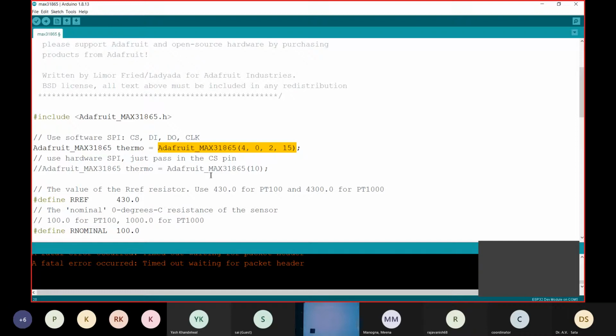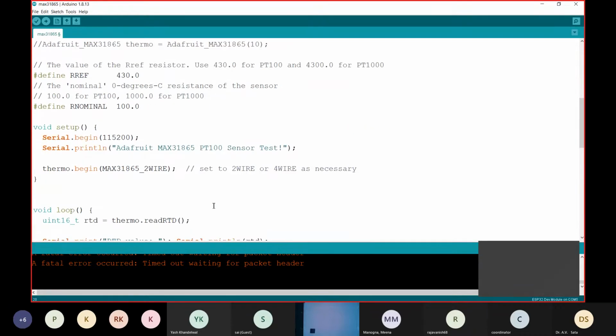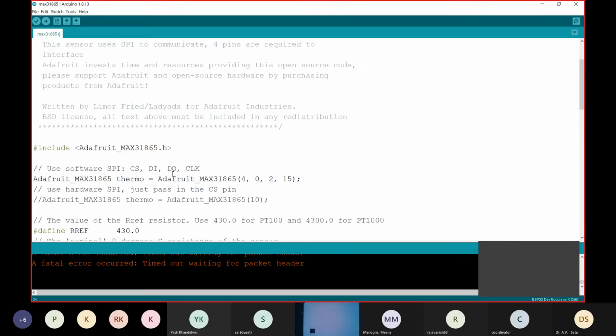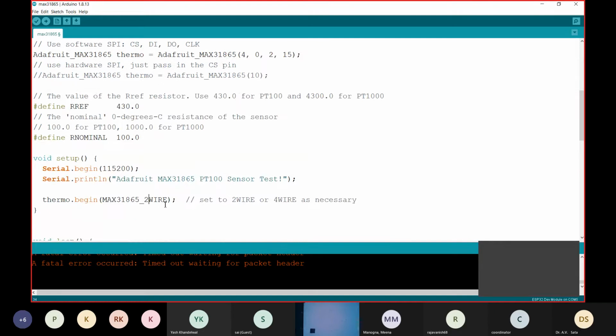Also, as I told you, it comes with 2-wire, 3-wire and 4-wire systems, and there is no particular change recommended for the wire type, because this MAX31865 chip has a calibration system where it can connect directly with any type of wire without you having to tell the MAX chip.